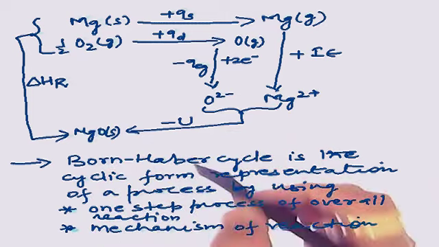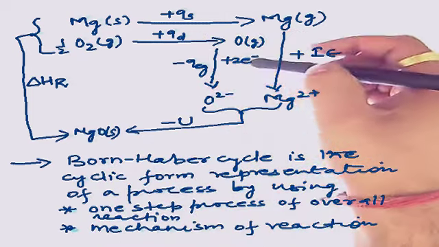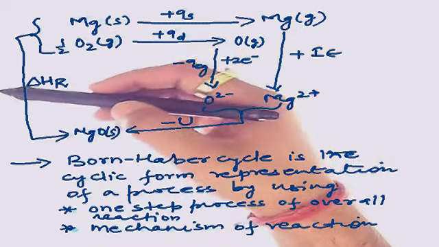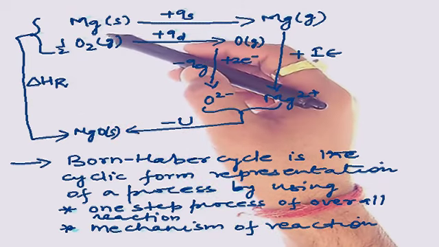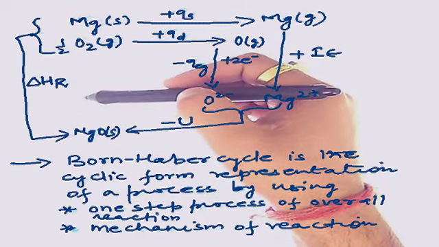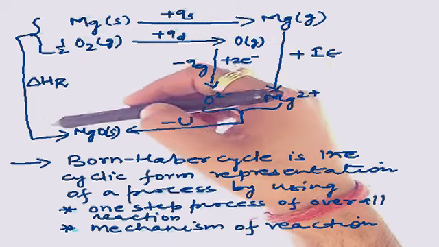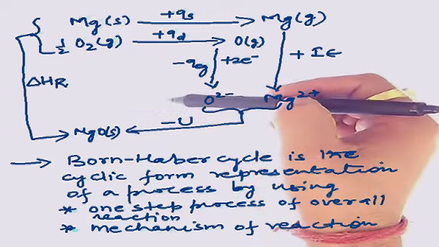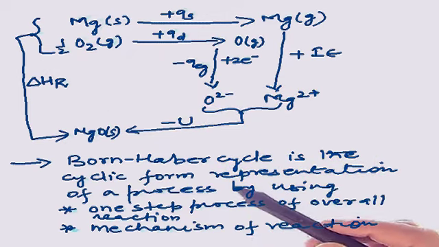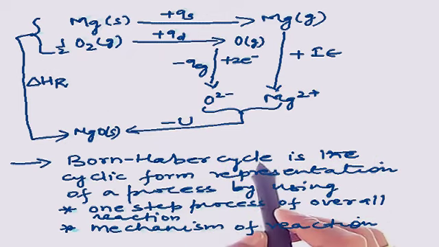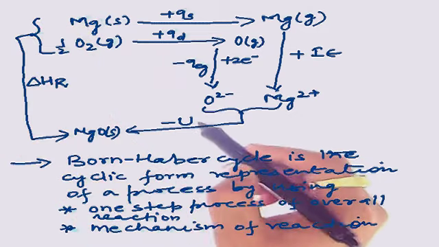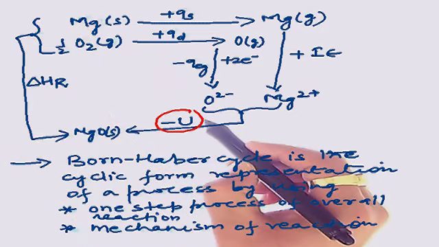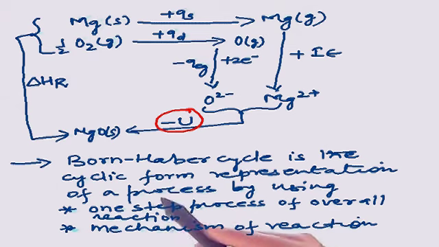So we have already observed that the same reaction which we discussed earlier, by using its one-step process and mechanism, gives a cyclic form. This cyclic form will be called the Born-Haber cycle. Now, using the Born-Haber cycle, we have to determine this lattice energy, that is U. To determine this lattice energy through the Born-Haber cycle, we have to discuss a law on which the Born-Haber cycle is based.